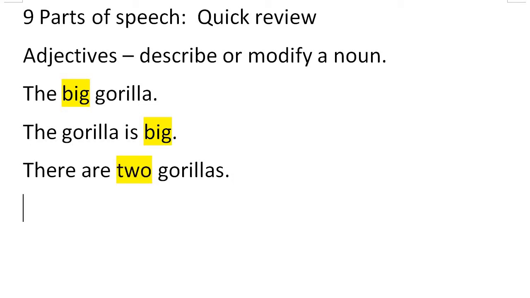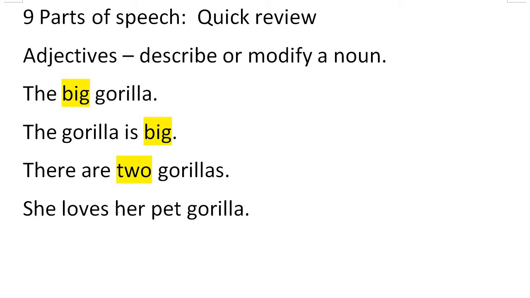I'll also say she loves her pet gorilla. Right, and here you actually have 2 adjectives, her and pet. And this is an example of where a noun can change into an adjective because pet is describing gorilla and her is also describing whose gorilla it is. So it is describing the gorilla.